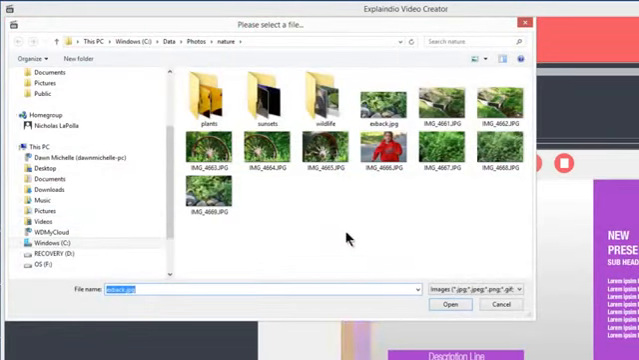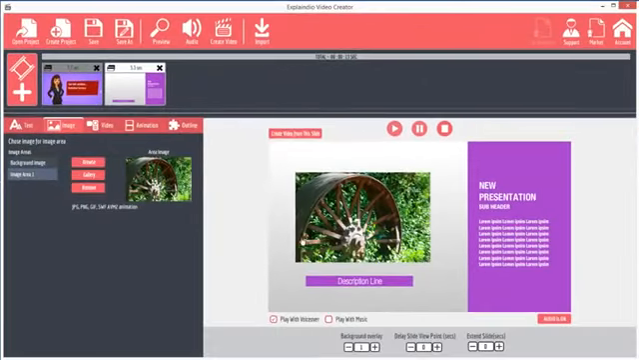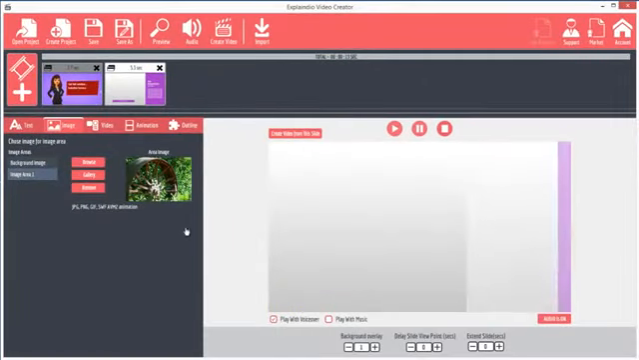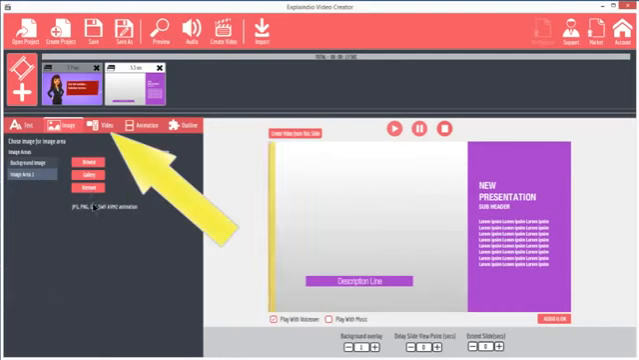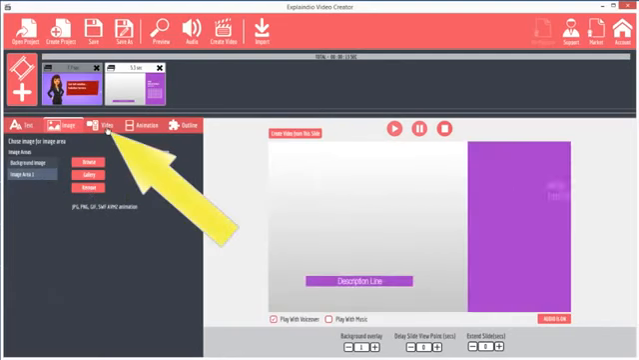Select the desired image and click Open. The image appears in the image area. Again, click Remove to remove the background image, or the image in the image area. The Video tab is unique to Explaindio.